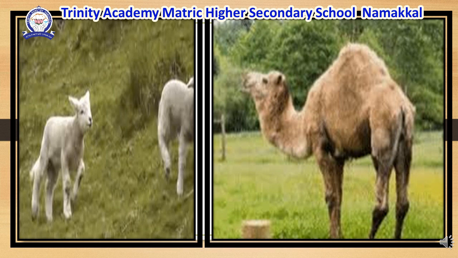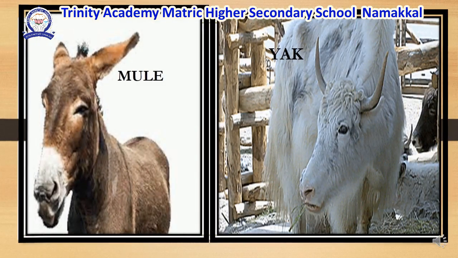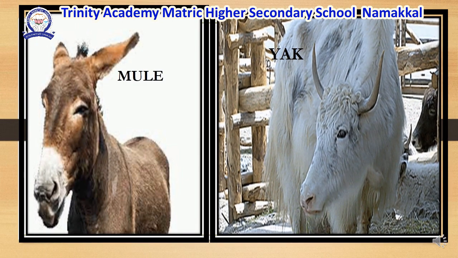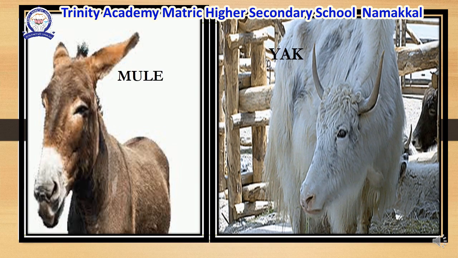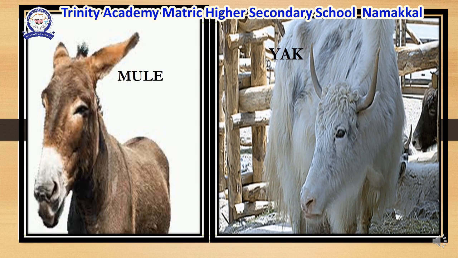The skins of sheep and goats are used to make leather goods. The meat of sheep and goats is eaten. Camels are very useful in deserts. Mules and yaks are used to transport goods and people in hilly regions.